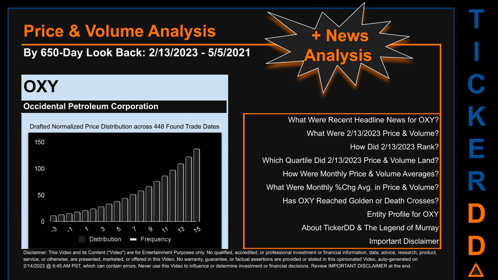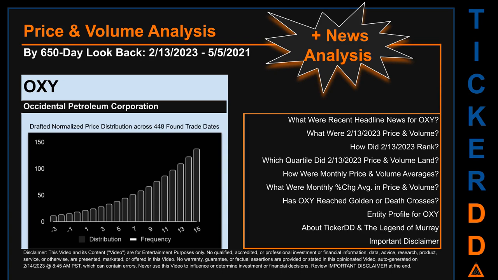Now that we have made our lawyers happy, capitalist brothers and sisters, let's get started. Looking back 650 calendar days from Monday, February 13, 2023 to Wednesday, May 5, 2021, we found 448 applicable trade dates for use in our analysis.